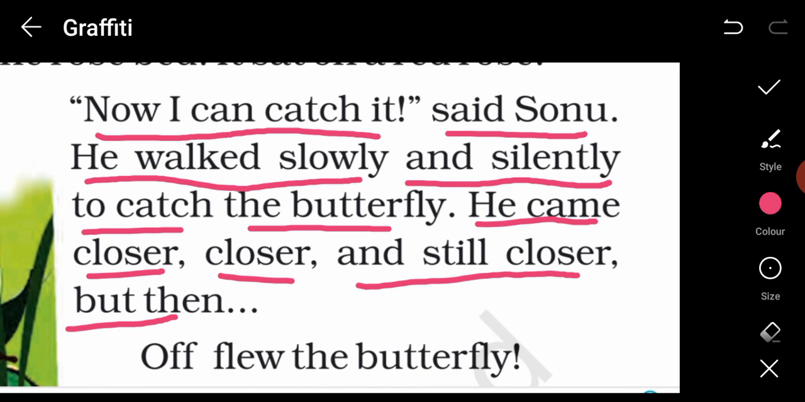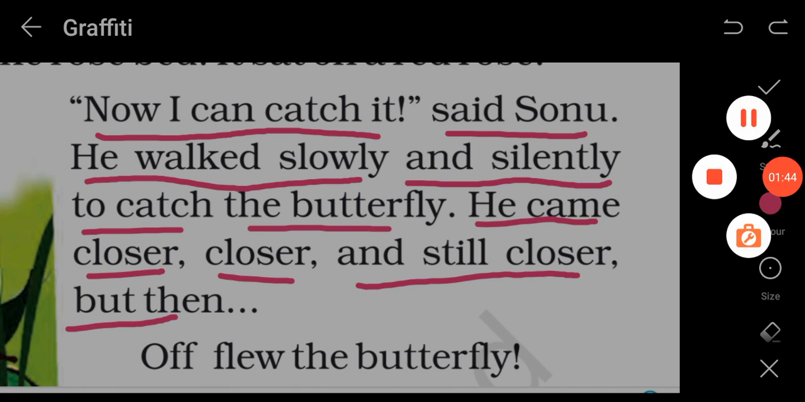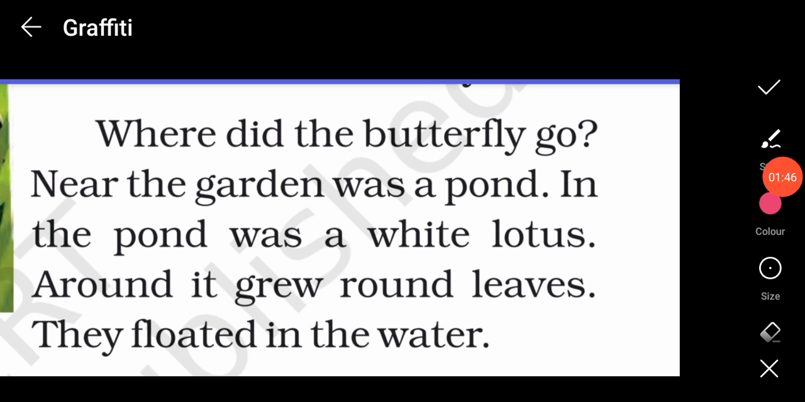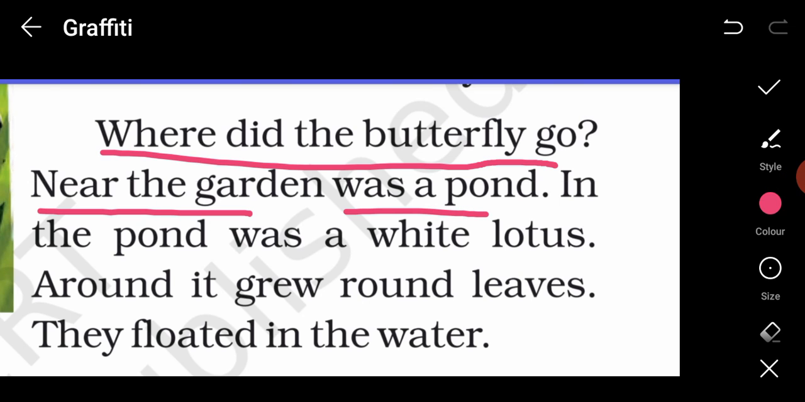But then, off flew the butterfly. Off flew the butterfly means the butterfly flew away. Where did the butterfly go? Near the garden was a pond. Now he was so slow when he went to catch the butterfly. Yet what happened? The butterfly flew away, and now he was wondering, where did the butterfly go? Near the garden was a pond.